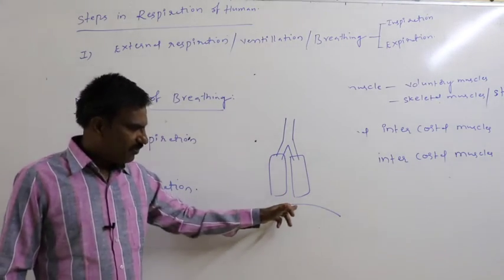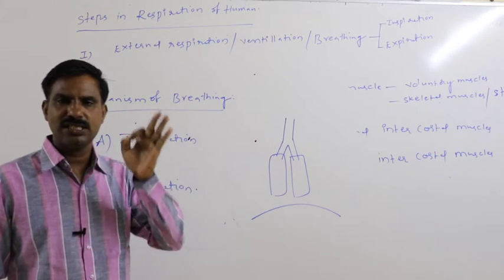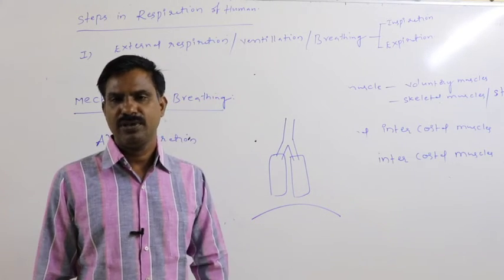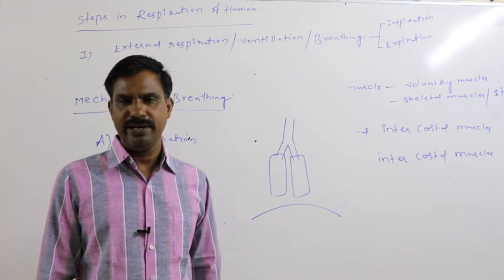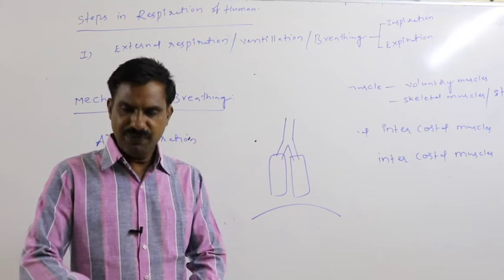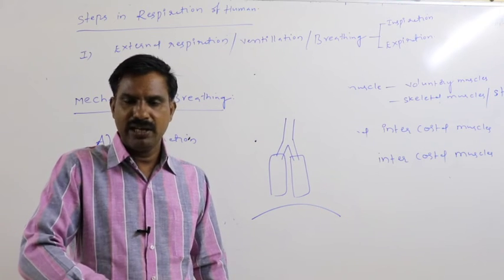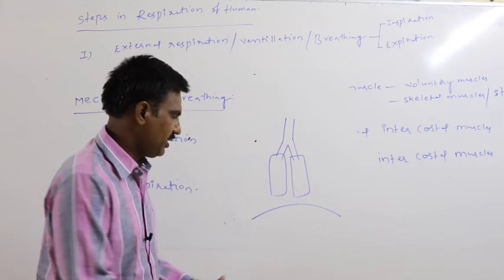At first the diaphragmatic muscles get contracted. By that way, the dome shaped diaphragm becomes flat.